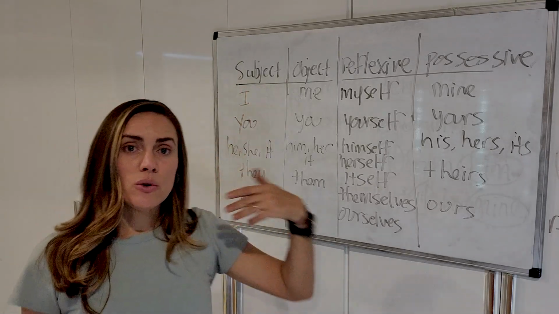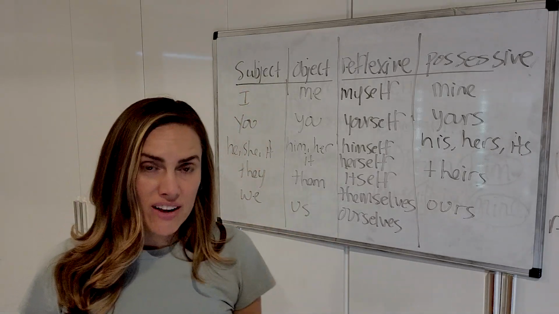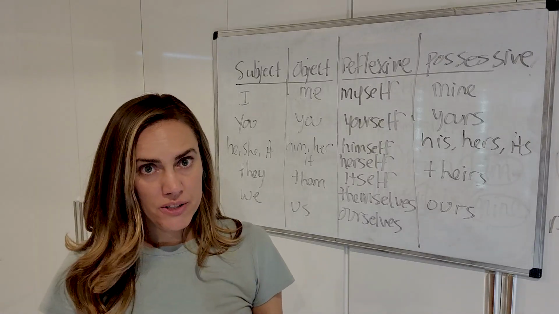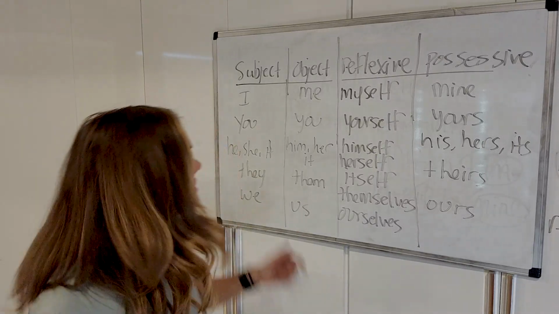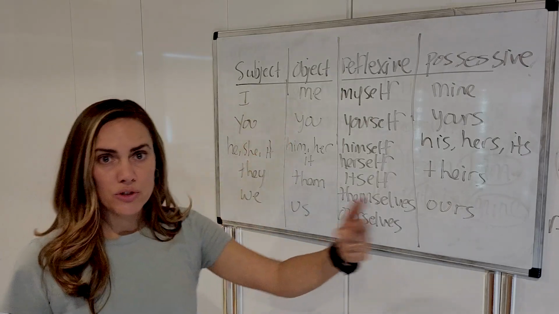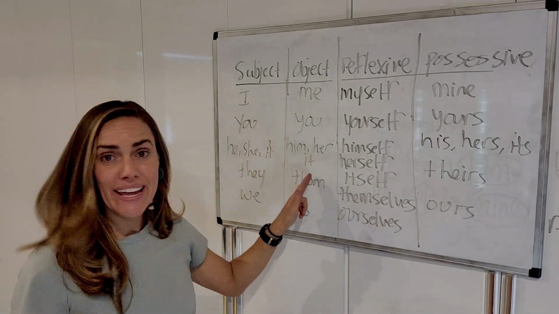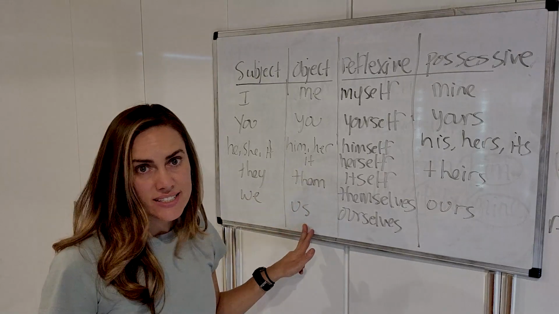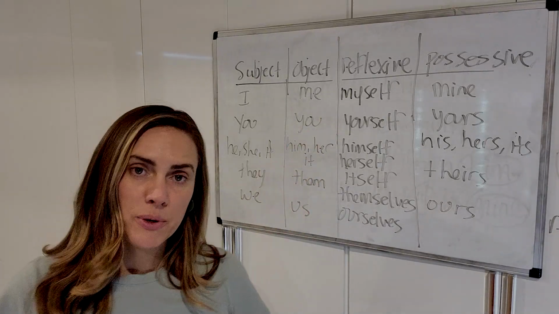Object pronouns, these are pronouns that come after verbs or after prepositions. Me, he spoke to me. You, he spoke to you. Him, her, it, them, us. Then we have reflexive pronouns.